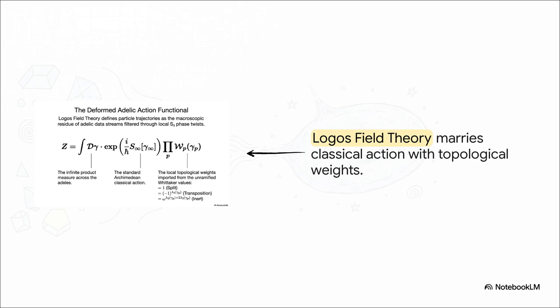And just notice how it beautifully, perfectly marries 2 completely different worlds. You have the standard Archimedean classical action, the continuous physics we're all used to. But it is being directly multiplied by the product of W sub p, which are the local topological weights imported directly from our unramified Whittaker values, the 1, the -1, and the omega.